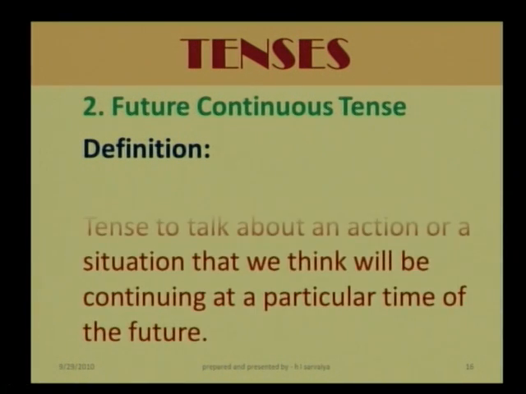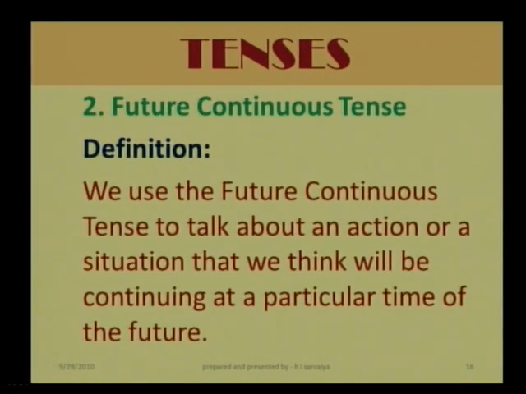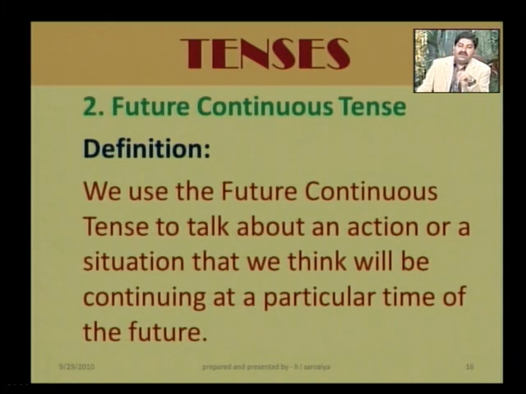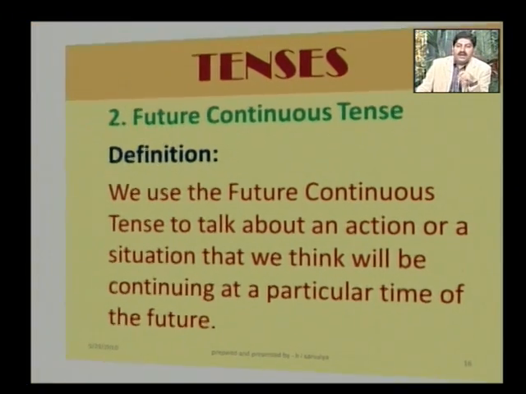Let us define it first. We use the future continuous tense to talk about an action or a situation that we think will be continuing at a particular time of the future. ભવિષ્યમાં કોઈ ઘટના પર્ટિક્યુલર સમય દરમિયાન ચાલી રહી હશે આવું કહેવા માટે આપણે ચાલુ ભવિષ્યકાળનો ઉપયોગ કરતા હોઈએ છીએ.